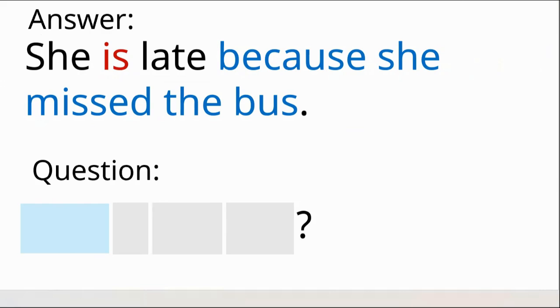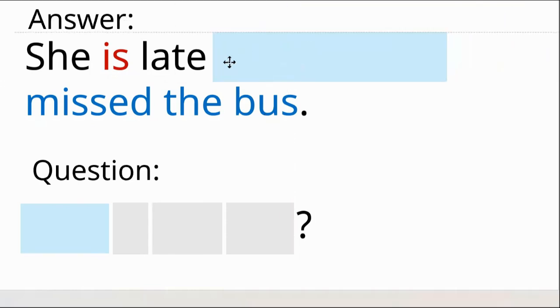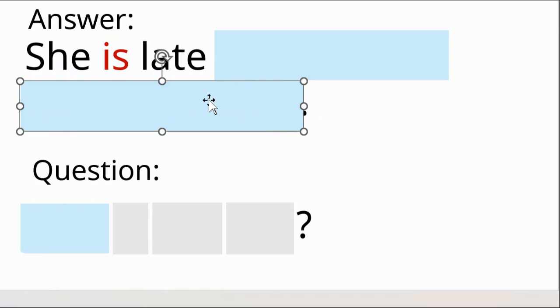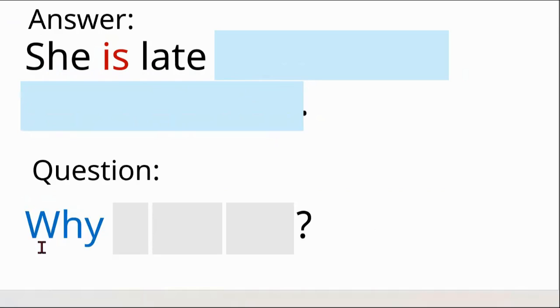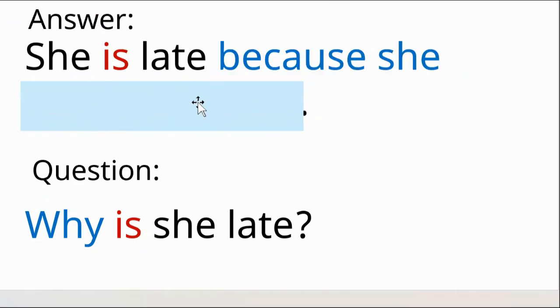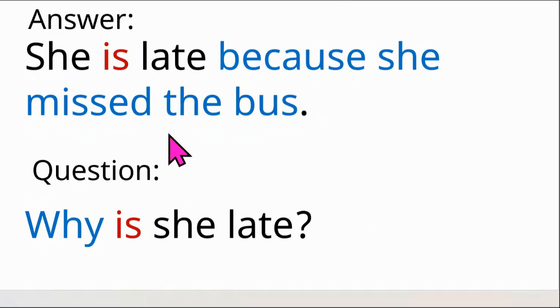So the answer is she is late because she missed the bus. So we want more information about the reason that she is late. So to ask for the reason, the question word is why. We change the order. Why is she late? Why is she late? The answer, she is late because she missed the bus.